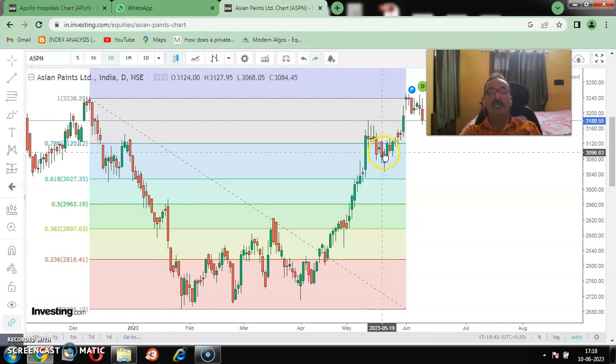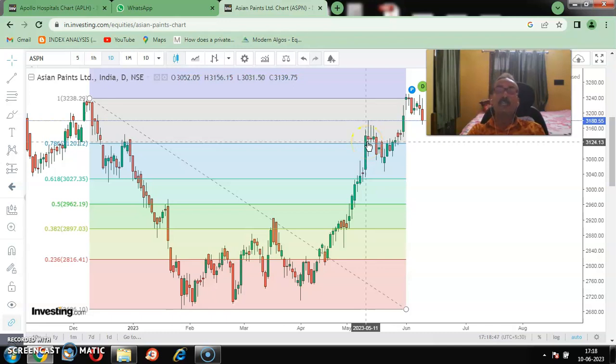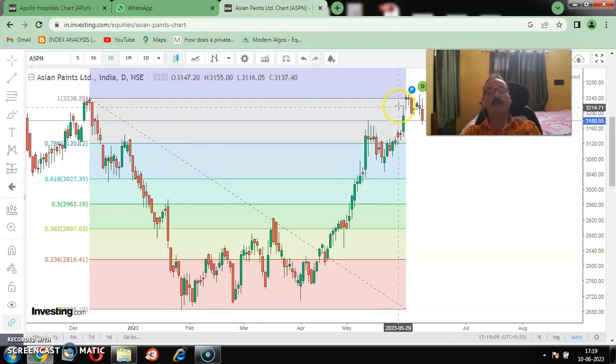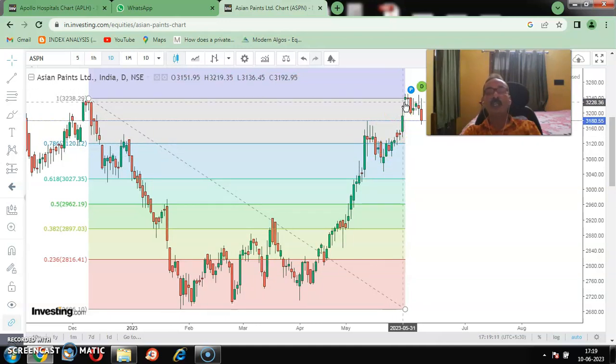Now Fibonacci says if any price crosses 78.6%, either it may go to the upside, or it may come below this. So it came below this. So retracement can happen from this level, that through the Fibonacci we can find out. You see that retracement has started from here. It came down over here. Again it went up, right? It went up, and it crossed the 100%. From there again it retraces. How much does it retrace?